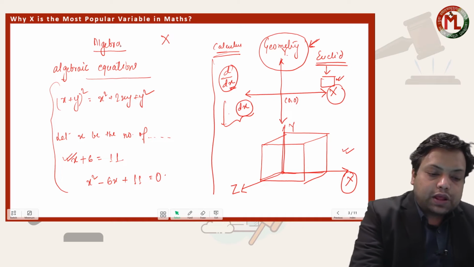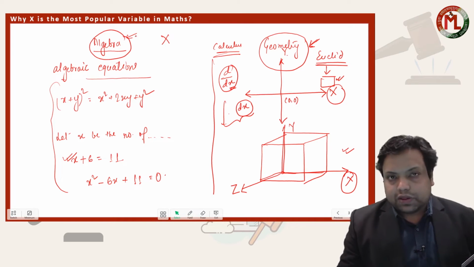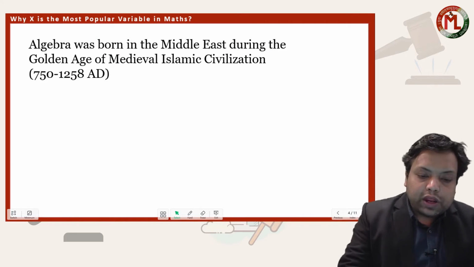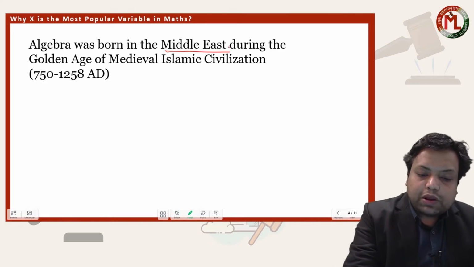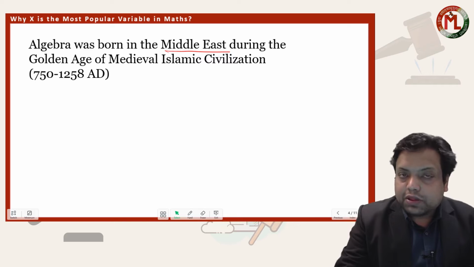As for algebra, it has a different route of discovery. Algebra was actually born in the Middle East, during the golden age of medieval Islamic civilization.